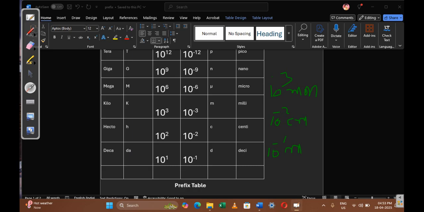So, till now we discussed that length is the most important physical quantity. It has so many units. It is one of the fundamental physical quantities.